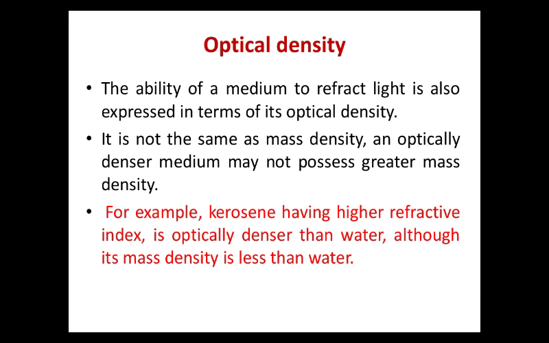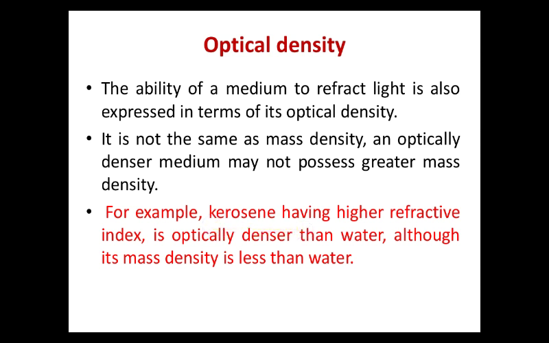So as we are saying, optical density is not the same as mass density. As we know, mass density is mass per unit volume, and optical density is a term linked with the speed of light. So it is not always true that if an object has more mass density it will have more optical density. We can take an example, kerosene.